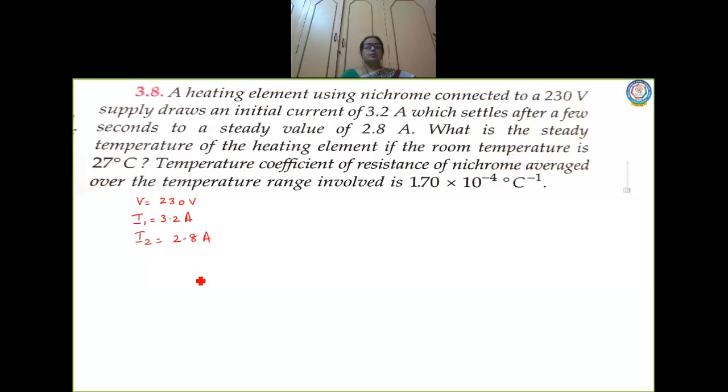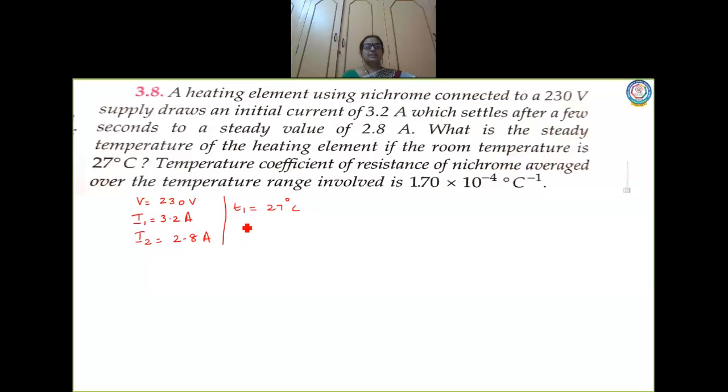Okay. Now what is the steady temperature of the heating element, if the room temperature is 27 degrees Celsius? So room temperature, let us take the value of temperature to be T1, which is equal to 27 degrees Celsius.